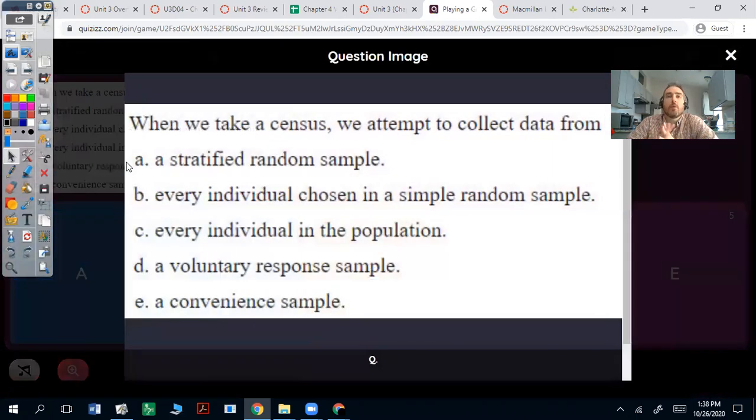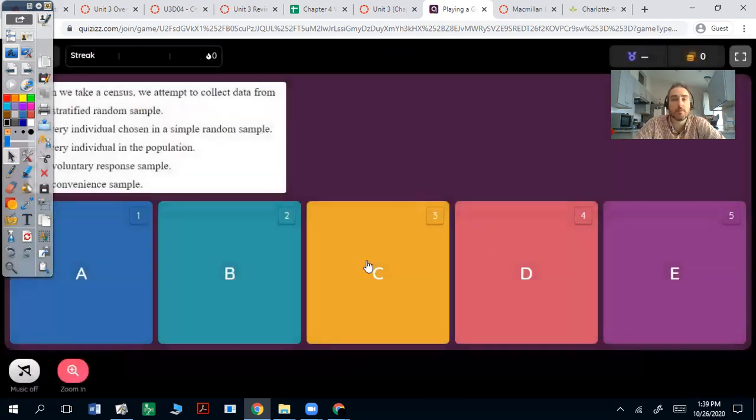All right, read the question. When we take a census, we attempt to collect data from... And the correct answer is every individual in the population. Censuses do that. They collect data from every person that you're trying to get data from. And obviously that is very hard to do. So typically they're not done often; in the United States, they're done once every 10 years. So it's going to be C.